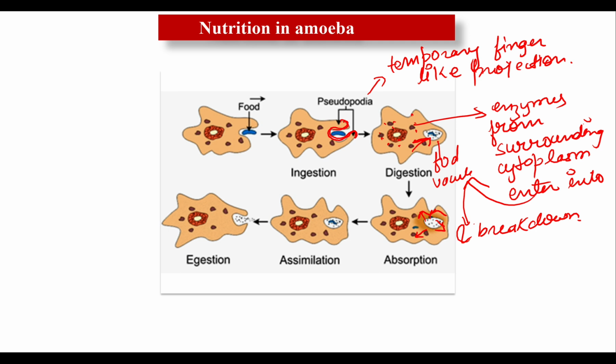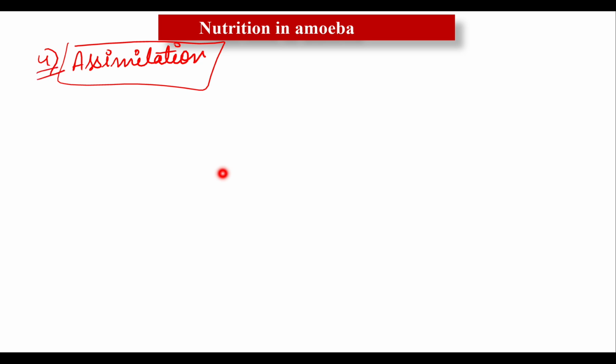So after absorption of food, the food vacuole disappears. This is another question. The next step is the assimilation. This is the fourth step. The part of food absorbed in the amoeba cell is used to obtain energy through respiration, and the remaining part of absorbed food is used to make parts of the amoeba cell, which leads to growth of amoeba.